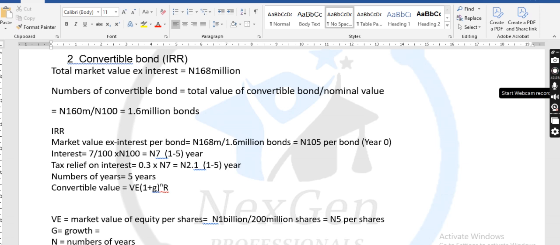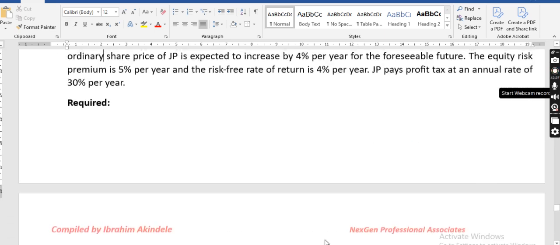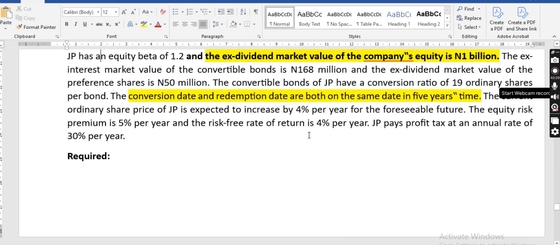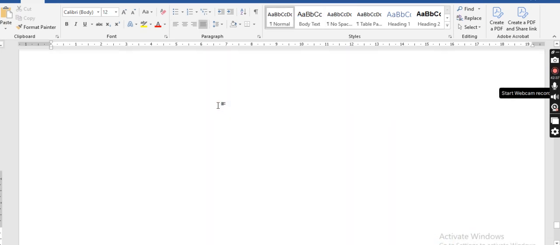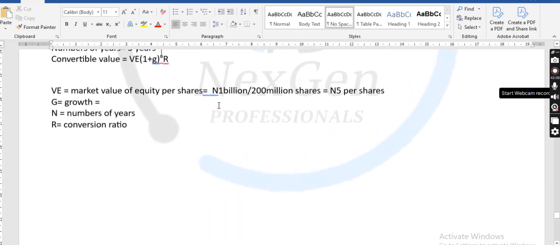What is the growth rate given to us in this question? Let's quickly go back. 4%. You can see the growth rate in the forecast feature is 4%, or 0.04.